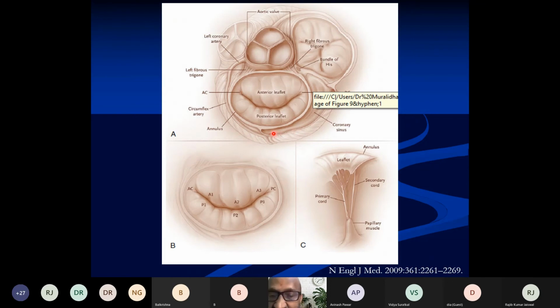The importance of this is that during surgery, any of these structures may be inadvertently involved. So as I already pointed out, there are two commissures, the anterolateral commissure and posteromedial commissure. And to the tip of the leaflets, we have the first degree chordae attached. And to the surface of the leaflet underneath, you have the second degree chordae. And the tertiary chordae are attached to the base of the myocardium here, just under the valve leaflet. This is necessary to provide stability for the mitral valve.